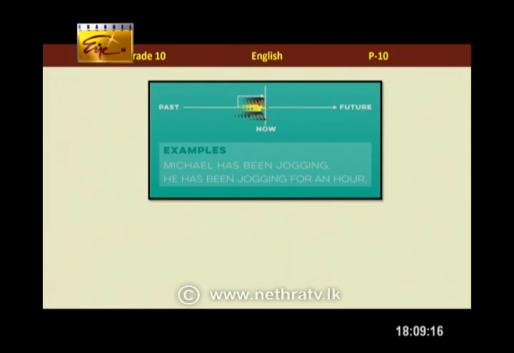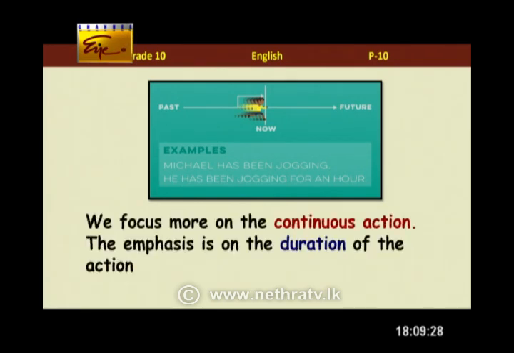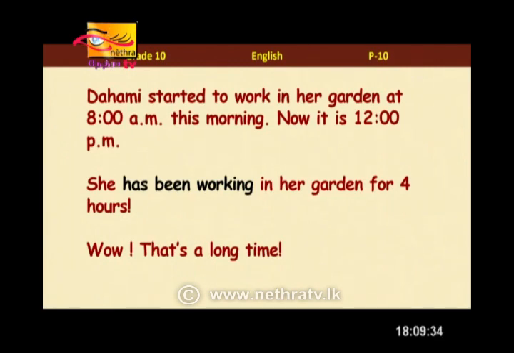As you can see, Michael has been jogging. He started jogging in the past, but he is still jogging. I'm pretty sure he will be jogging in the future too. That's right. So he has been jogging for and now. Yeah, good for him. So we focus more on the continuous action. The emphasis is on the duration of the action.